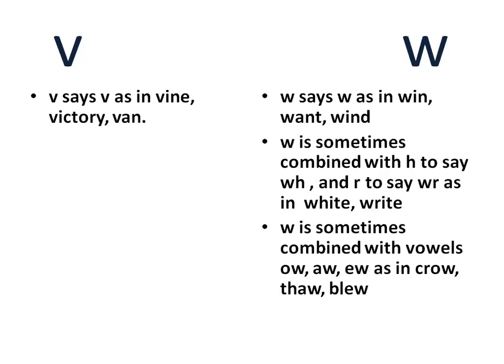Let's get on with V. V says V as in vine, victory, van. W. W says W as in win, want, wind. W is sometimes combined with H to say W and with R to say R as in white, write. W is sometimes combined with vowels like O, A, E as in crow, paw, blue.